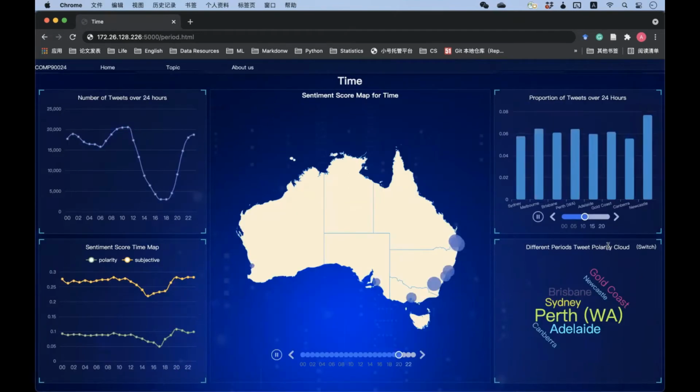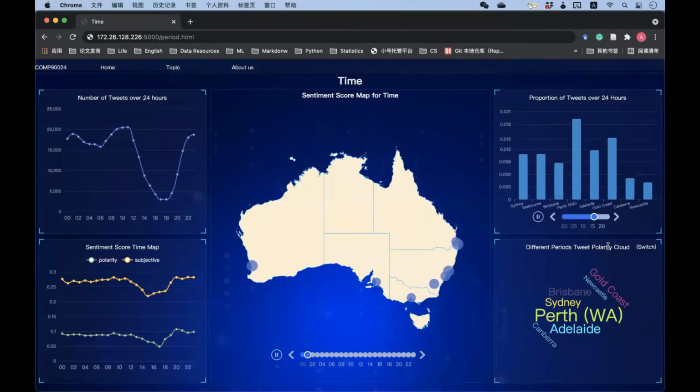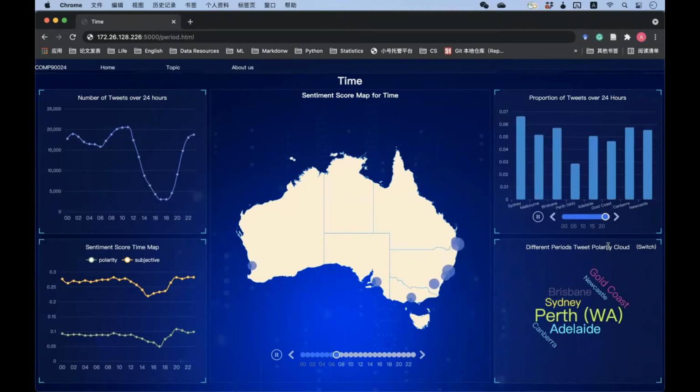This page focuses on the analysis of people's patterns in access to Twitter. On the top left-hand corner, we could see the number of tweets harvested for each hour. Based on the plot, we could see that most tweets are posted in the morning and at late night. From 11 o'clock onward, there is a significant decreasing trend in the number of tweets posted, and the number of tweets stops decreasing at 5 p.m. The number of tweets rises back from 6 p.m. onwards. A clear U-shape could be identified.